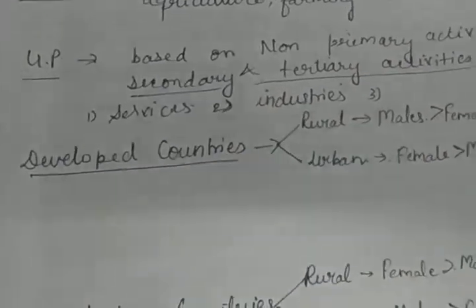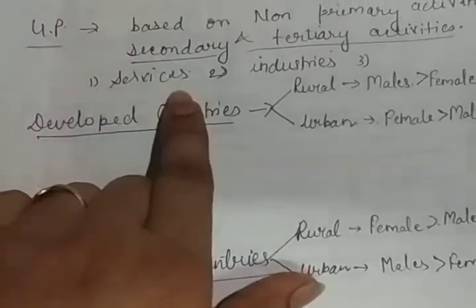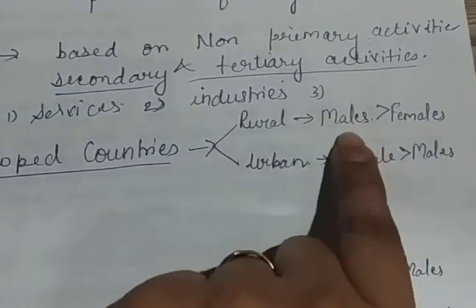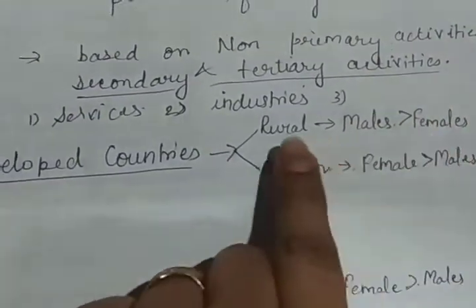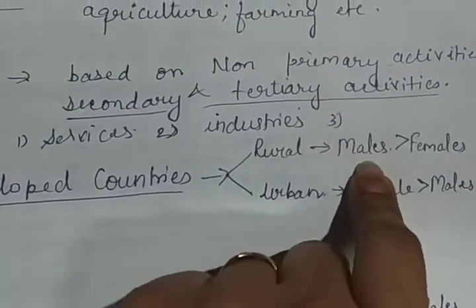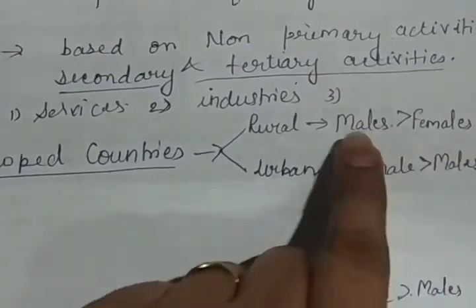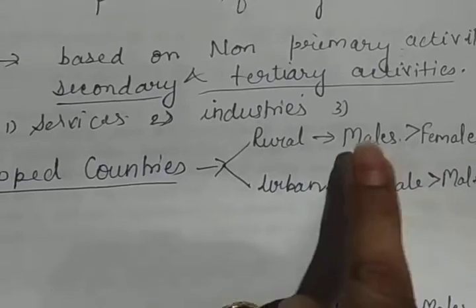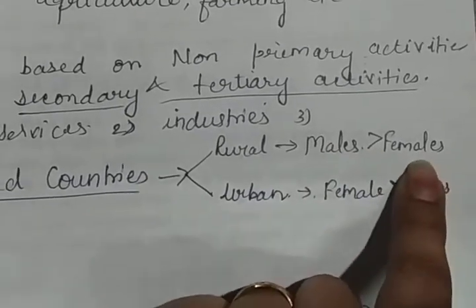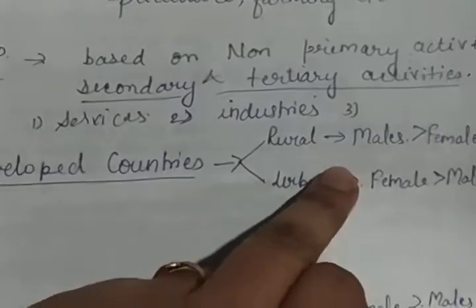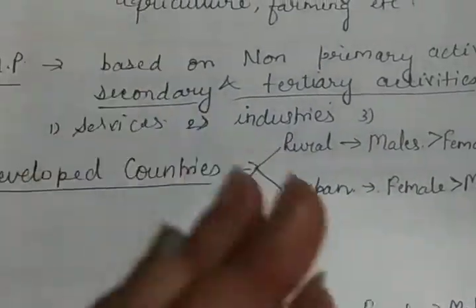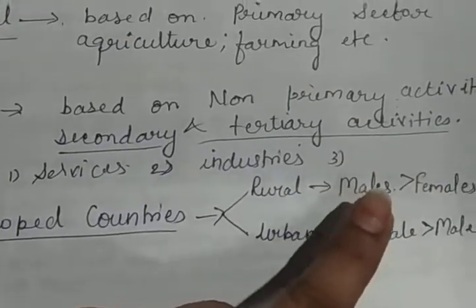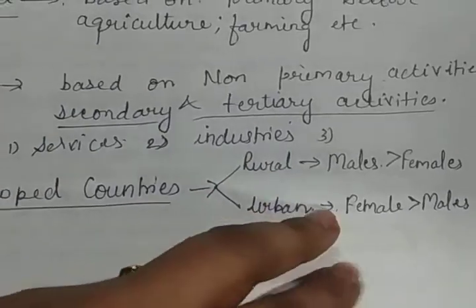So children, what exactly happens in developing countries? In developed countries, generally in rural areas the male population is more than the female population. Why does the male population increase compared to the female? Because in developed countries they have large farms, and to work on those large farms more male population is required as compared to female population, especially for work related to operating large machines in farming areas, like corn cultivation or dairy farming, these kinds of areas.